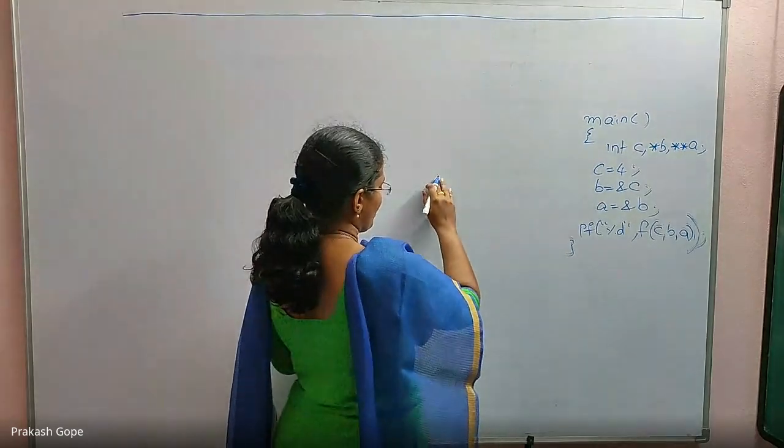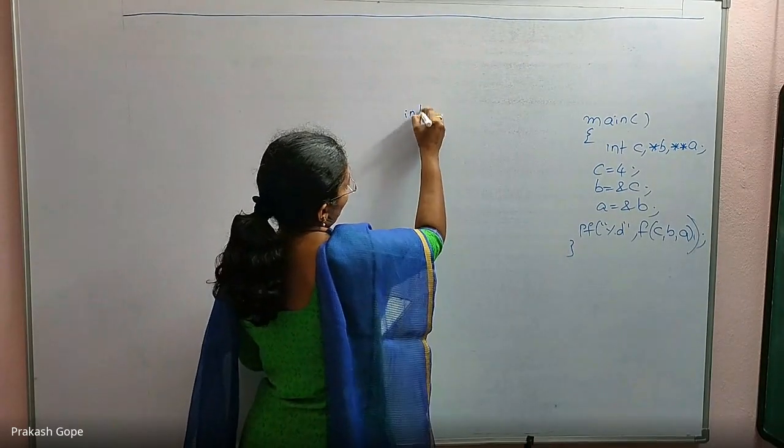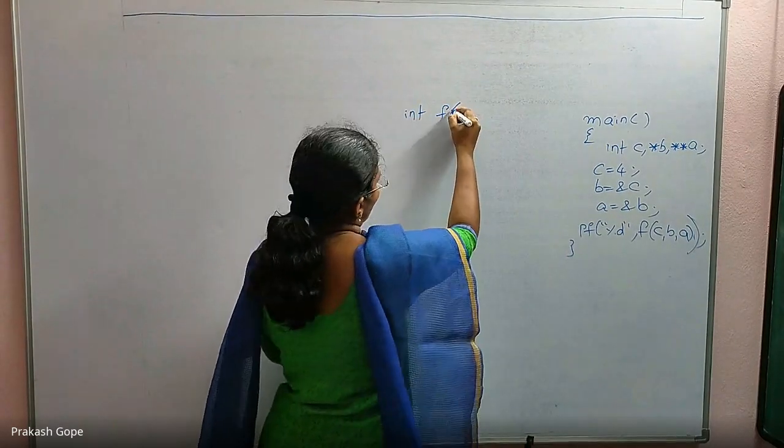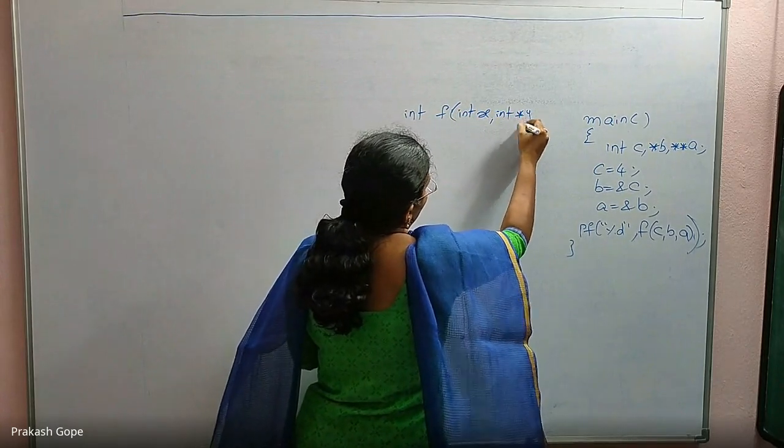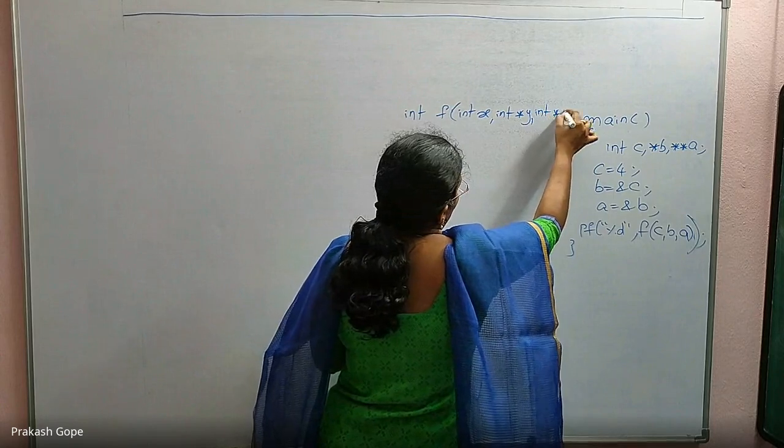Okay. Now the function: int f(int x, int *y, int **z).